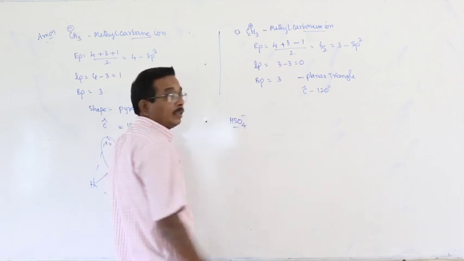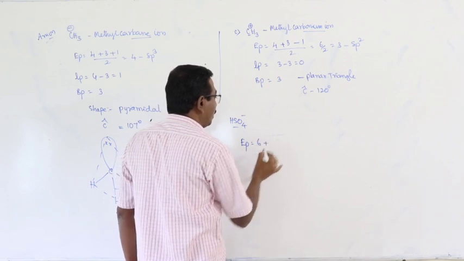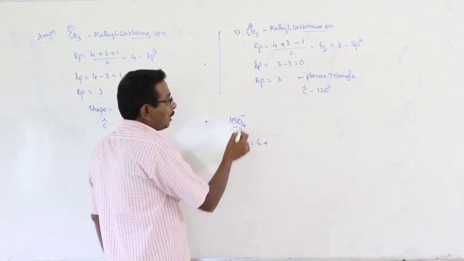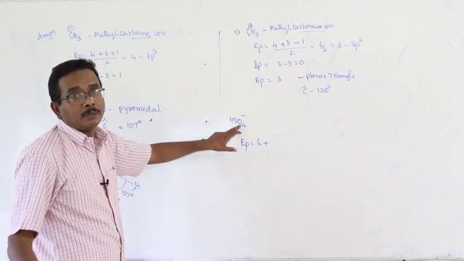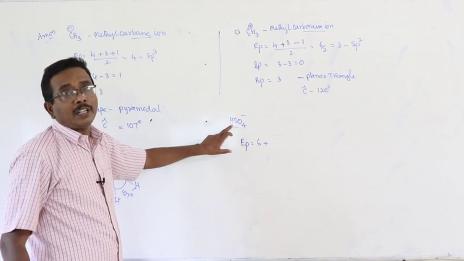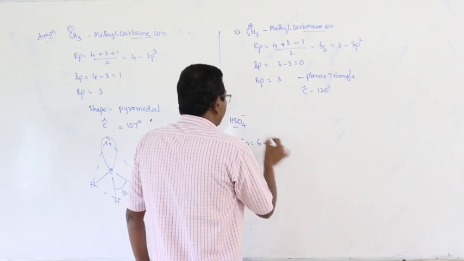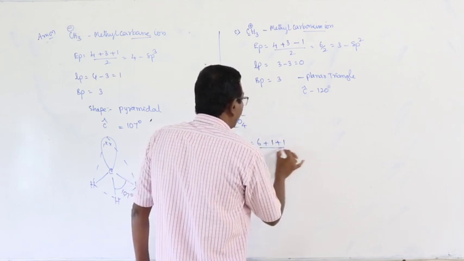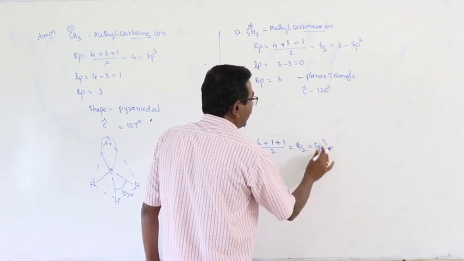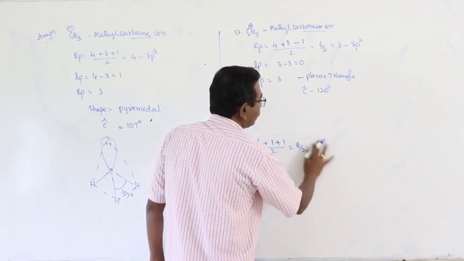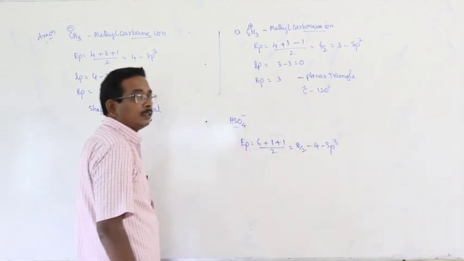HSO4 minus. Here the central atom is sulfur. So, number of electron pairs is equal to: oxygen, divalent atom, 0; hydrogen, monovalent atom, 1; then (6 + 1 + 1) by 2, that is equal to 8 by 2, that is 4, sp3.